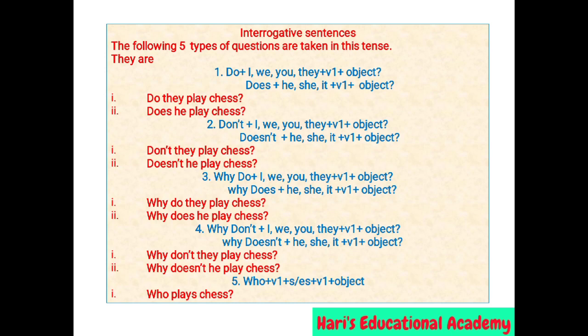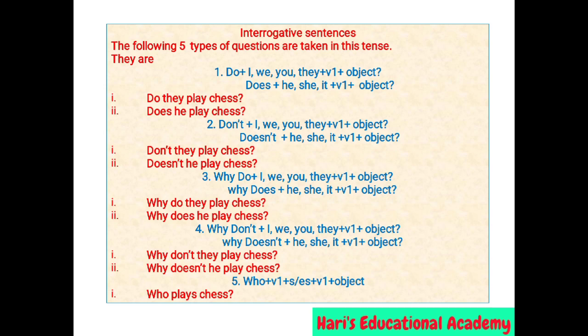Interrogative sentences. The following 5 types of questions are taken in this tense. They are do plus I, we, you, they plus v1 plus object. Does plus he, she, it plus v1 plus object. For example, do they play chess? Does he play chess? In the second type of questions, don't plus I, we, you, they plus v1 plus object. Doesn't plus he, she, it plus v1 plus object. For example, don't they play chess?